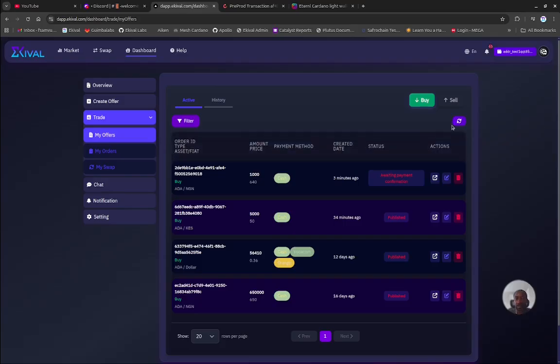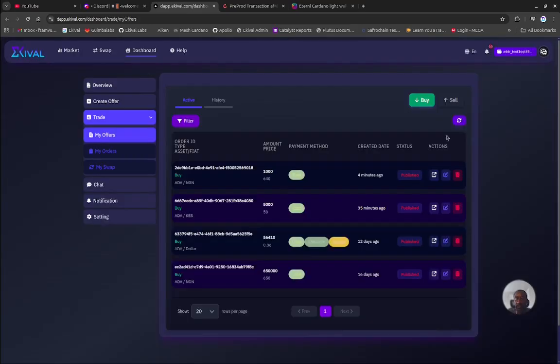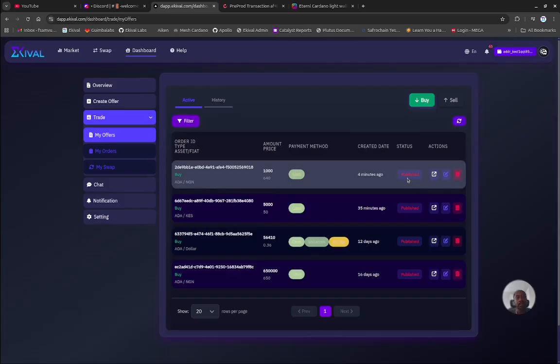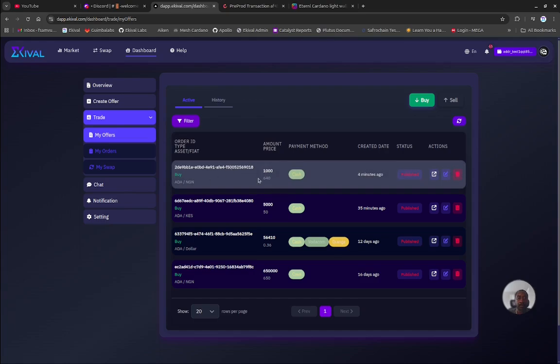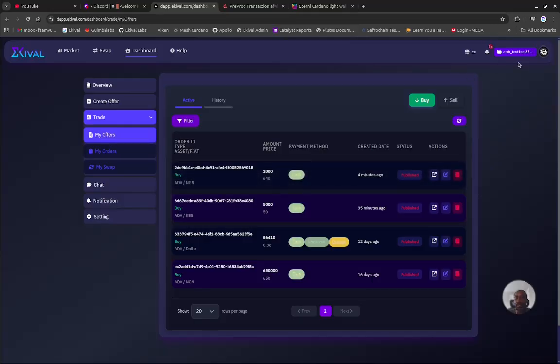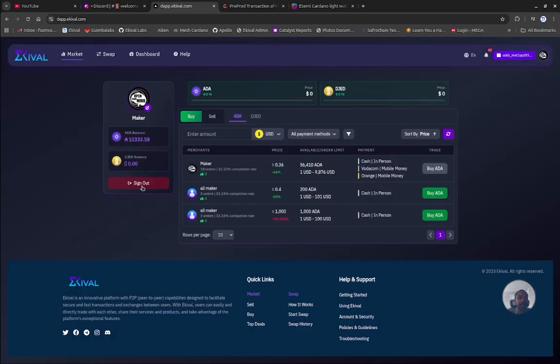So this status should change. I'm going to refresh. Yeah, published. So this is the one transaction we're waiting for. So that was me as the maker giving this offer online. So this now can be taken on by someone else within the Ekival